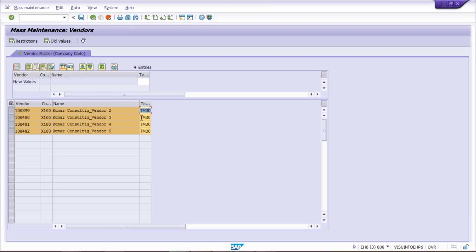Now, let's suppose we have 4,000 vendors. If you make changes one by one, it will take lots of time, right? So that is why we have this option, in the sense that within a minute or two, we are going to make these changes against all 4,000 vendors or 400 vendors or whichever vendors are there. So here we have TM30. Now this TM30 is supposed to be replaced by what? It is going to be replaced by TM45, right?